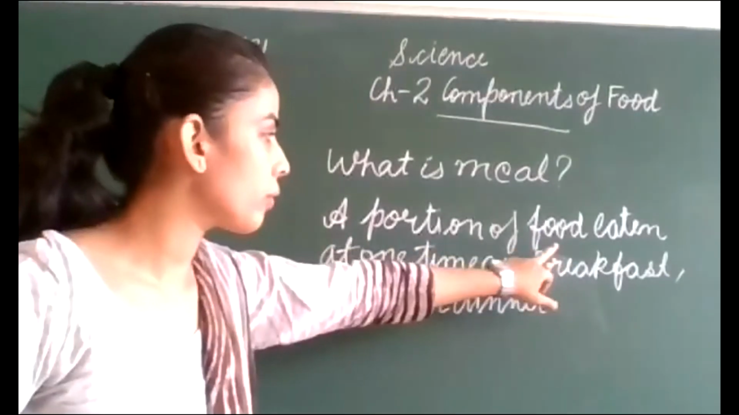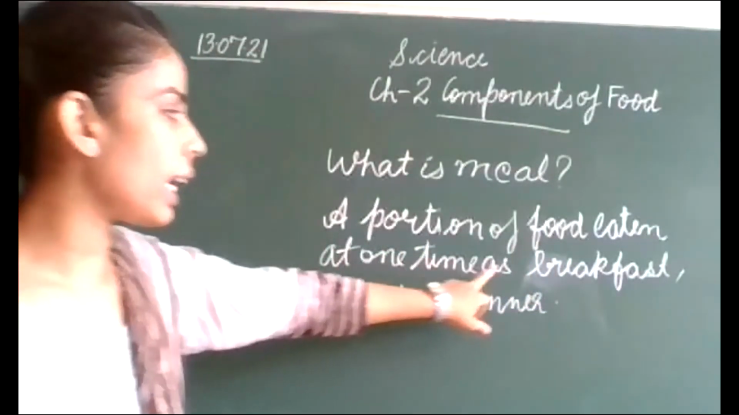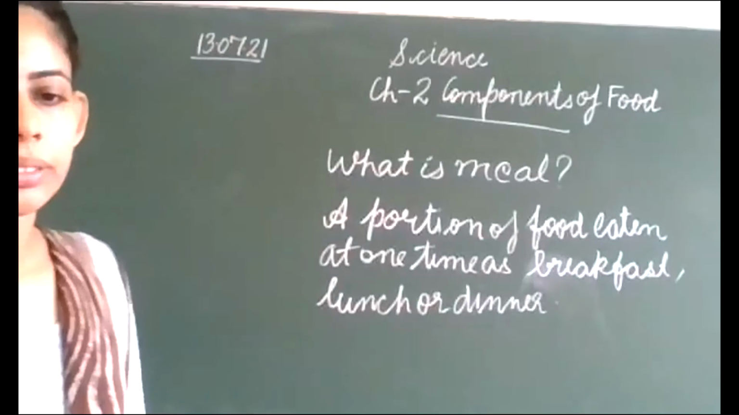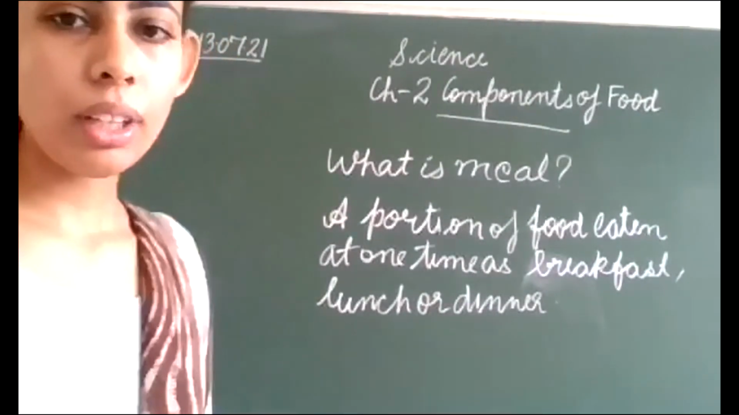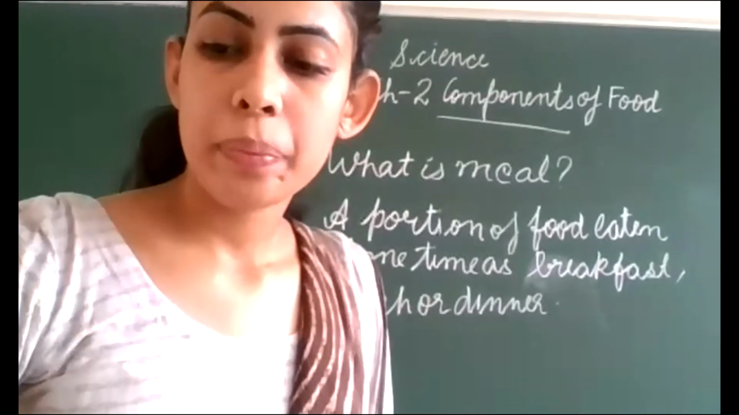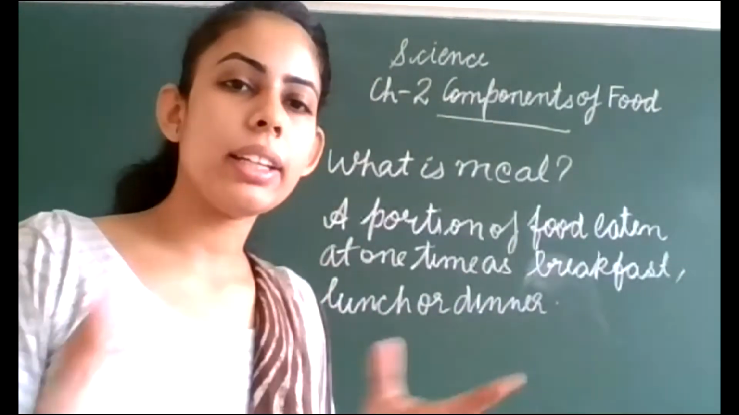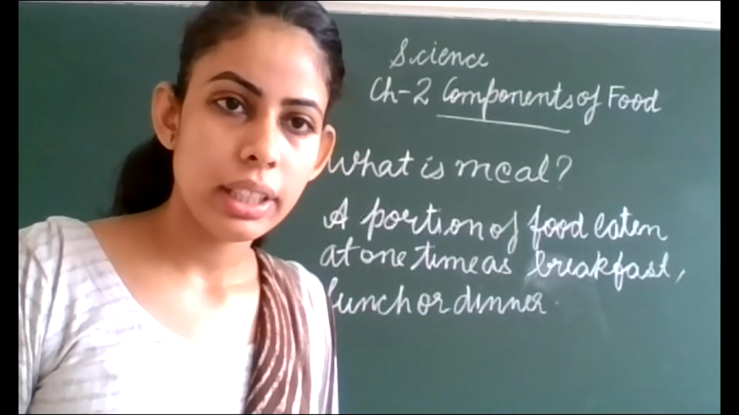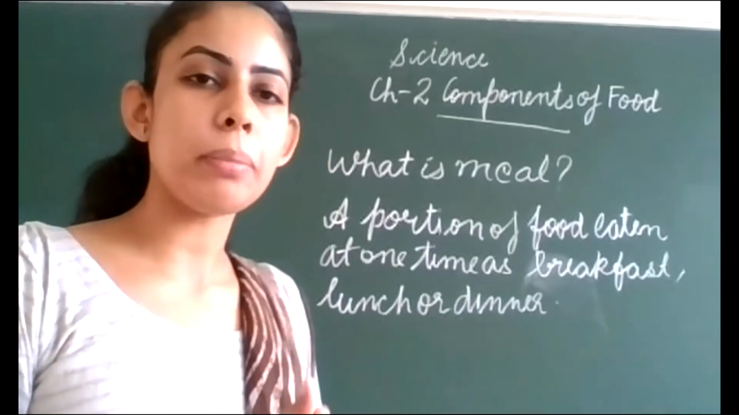So what is meal? A portion of food eaten at one time as breakfast, lunch, or dinner. Clear? So if we have prantha, curd, and tea in the morning, then it makes a meal.